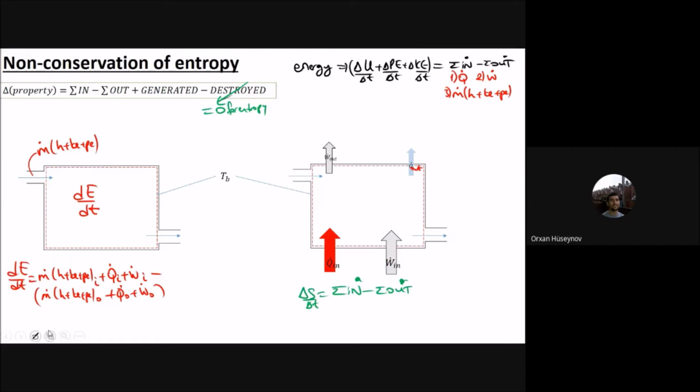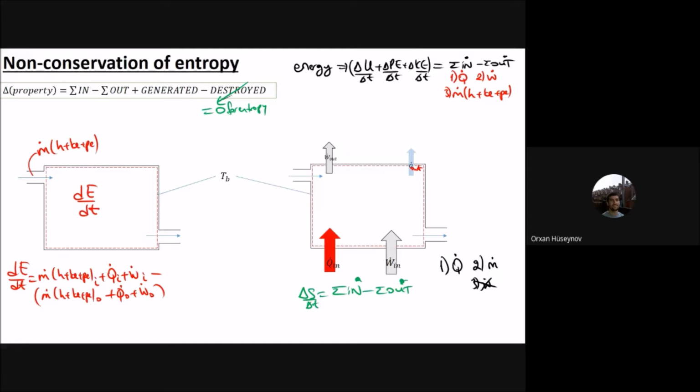And the difference between entropy and energy: the first thing is that there is generation. The second thing is that for entropy you have entropy transfer by heat and entropy transfer by mass, but there is no entropy transfer by work. Work doesn't carry entropy with itself. That is the first important difference between the energy conservation and the non-conservation of entropy.